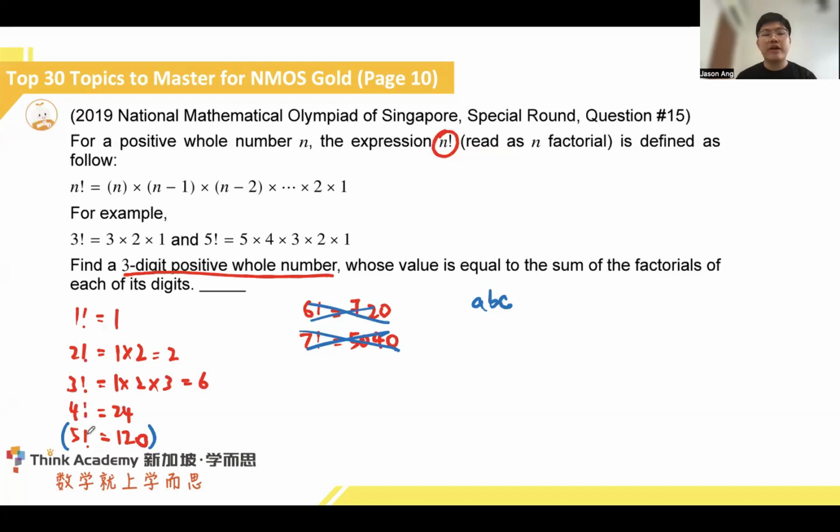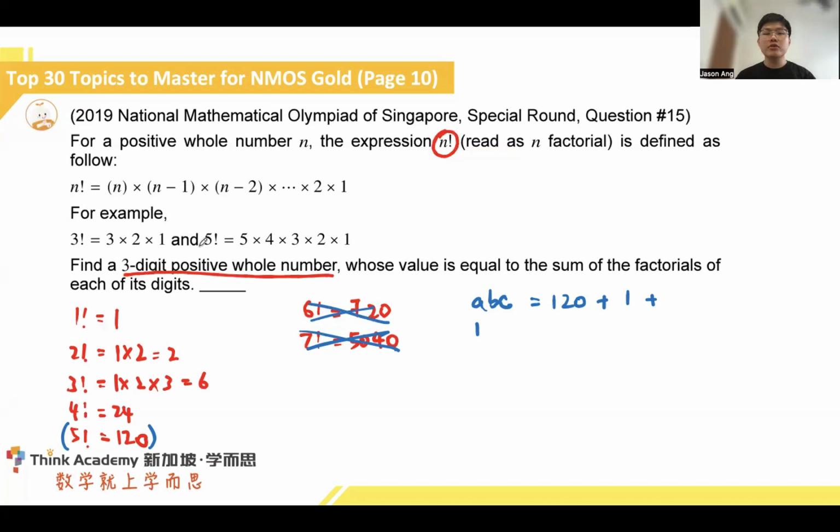Because if we look at 5 factorial, 120, we already know that it's going to include 120 plus another 2 more numbers. Even if I place another 2 of these 24s inside, we will notice that it can only go as large as 168. Same thing, your A is already proven to be 1. So here, A, we know it's 1. All we need to do is just to add 1 inside, because 1 factorial is only going to give us 1. So the last part is actually a little bit more of a guess and check already.